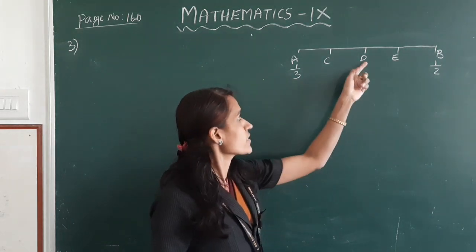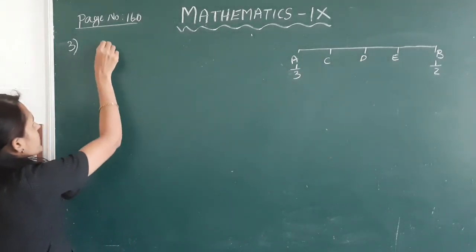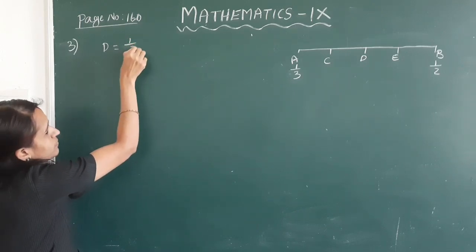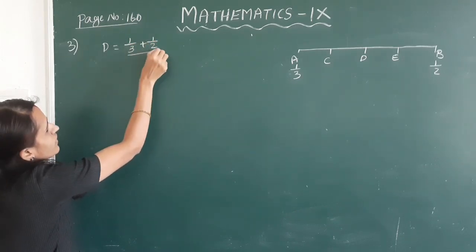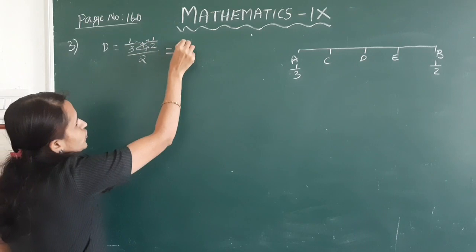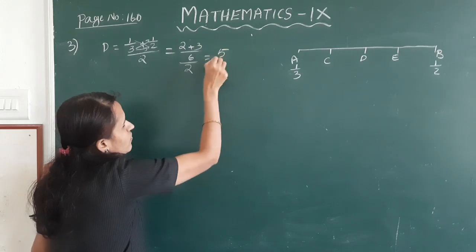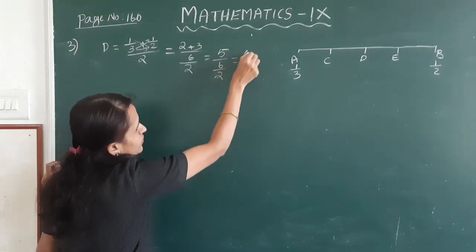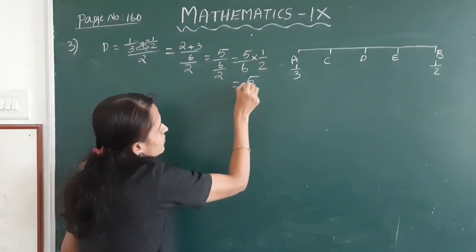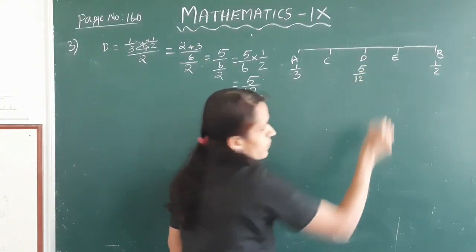Here D is the midpoint of AB. So first we have to find D. D is equal to midpoint of AB. 1 by 3 plus 1 by 2 divided by 2. This is equal to, here using cross multiplication, 2 plus 3 by 6 by 2. This is equal to 5 by 6 by 2. This is equal to 5 by 6 into 1 by 2. This is equal to 5 by 12. So D is 5 by 12.